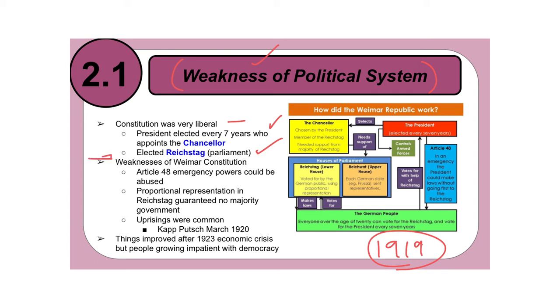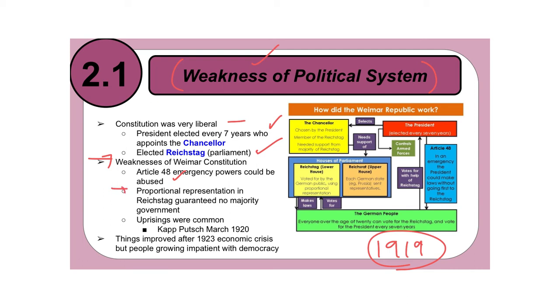But the major weaknesses of the Weimar Constitution are this. Article 48 of the Constitution grants emergency powers that could be abused. So, for example, our United States Constitution does give the president the power to declare martial law in a state of insurrection or something like that. The only president to do so is Abraham Lincoln. He did that during the Civil War. So our Constitution does provide that, but the Weimar Constitution made it very easy. All the president had to do was invoke Article 48, and then they could pretty much do whatever they wanted.